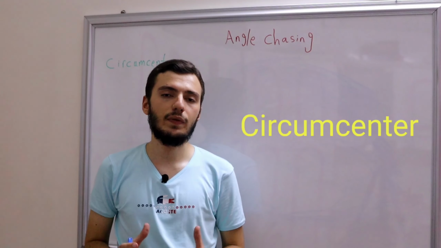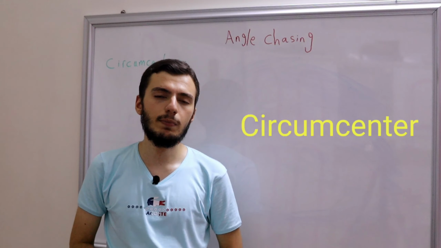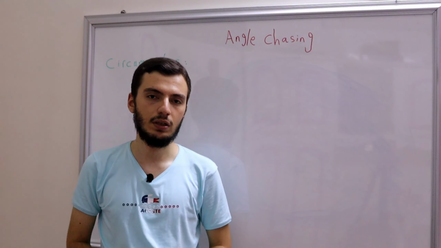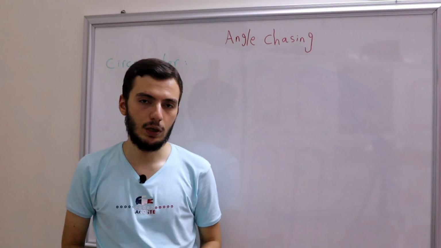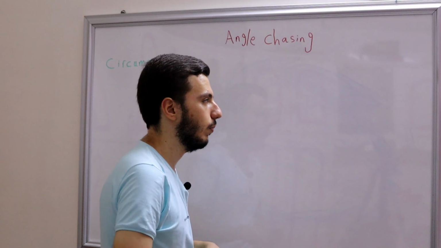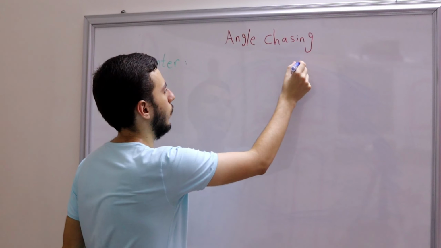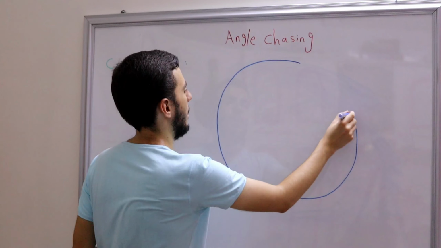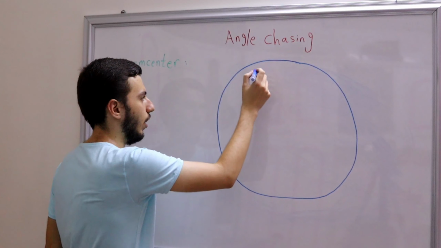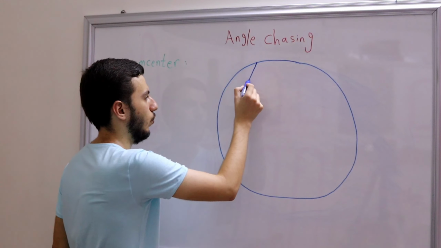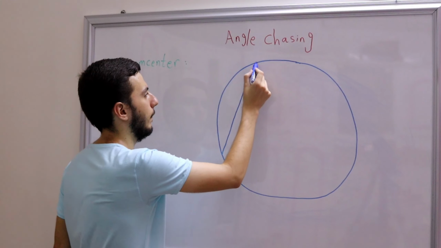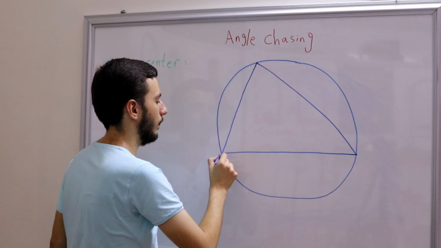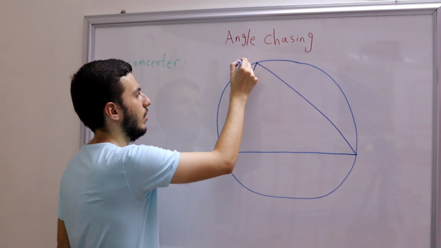So what is the circumcircle of a triangle? The circumcircle is simply the circle that passes through the three vertices of a triangle ABC. So basically, let's start by drawing a diagram. First of all, we'll start by drawing a circle. Okay, I hope it goes fine. Something like that. Okay, and then I'll draw a triangle clearly. Alright, so let's call this triangle ABC.